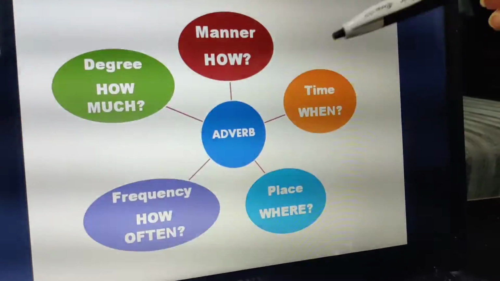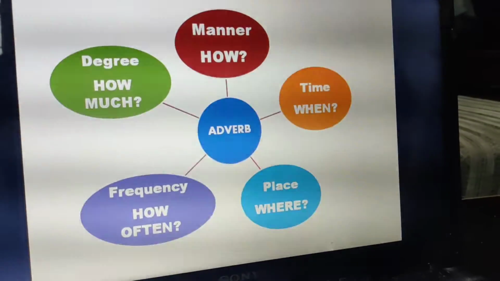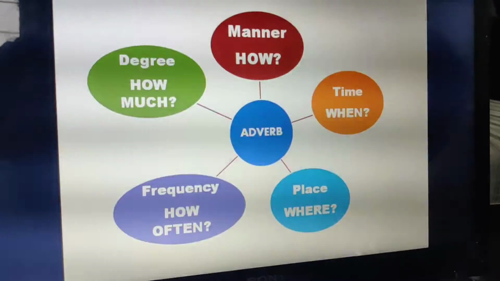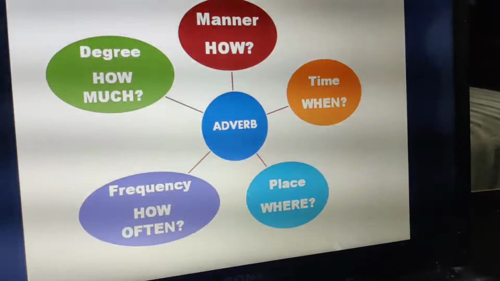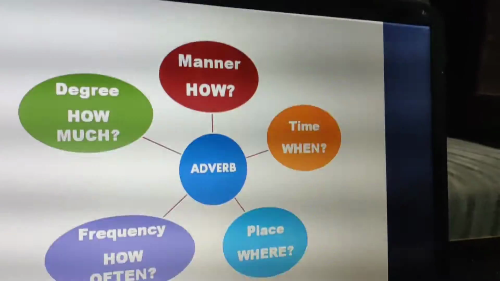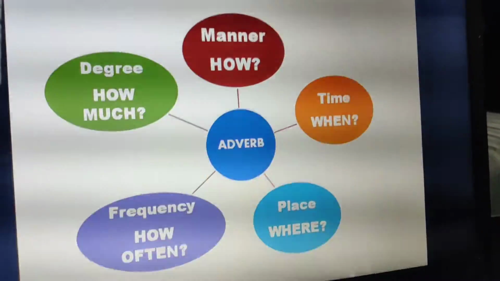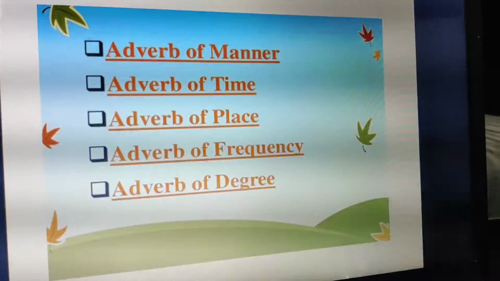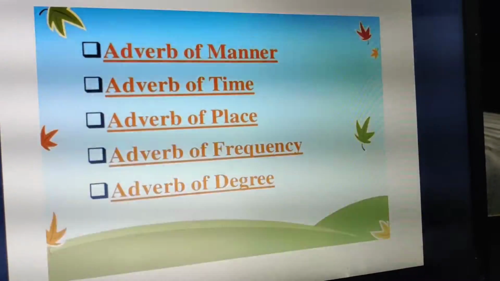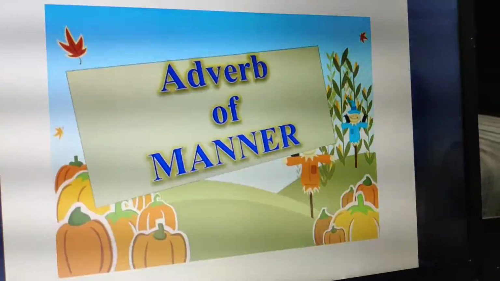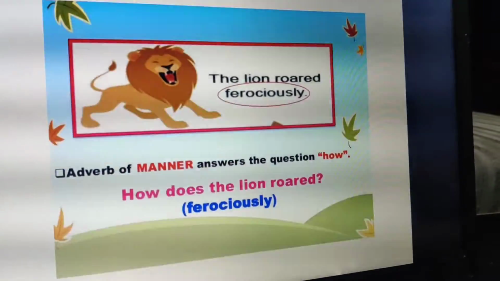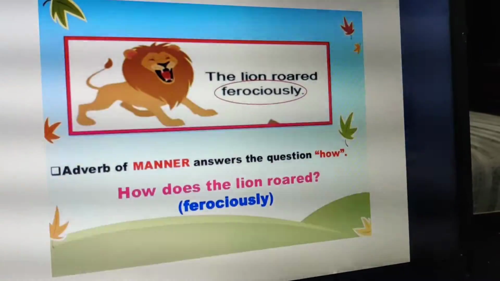So these are five basic types of adverbs that you have been studying from the previous classes, right? So manner, time, place, degree, frequency, and we have been studying about them, that how they answer to the various questions, right? Now these are again adverb of manner, time, place, frequency, degree. We are going to study each one of them one by one. First is adverb of manner. Adverb of manner, it answers to the question how.